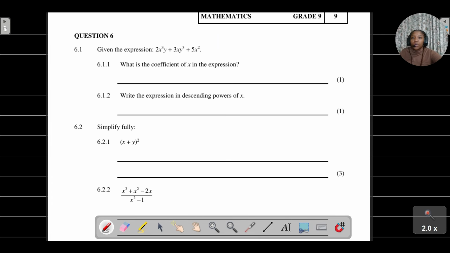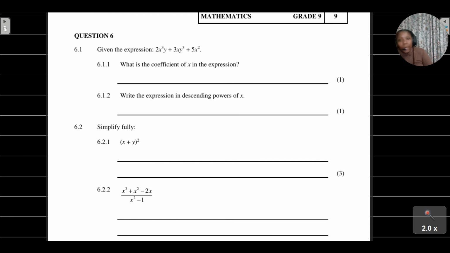Right, now let's look at question 6.1. In question 6.1, you can see that we are given an algebraic expression. Why are we calling it an expression? Because we don't have an equal sign there. We can't call it an equation because we don't have an equal sign. So when it comes to algebraic expressions, you need to be able to understand what makes a term.